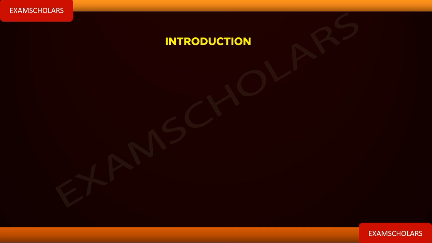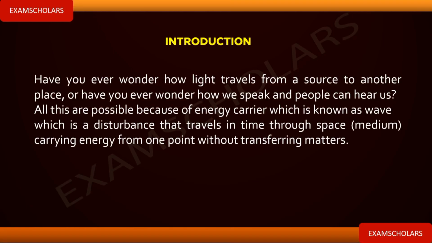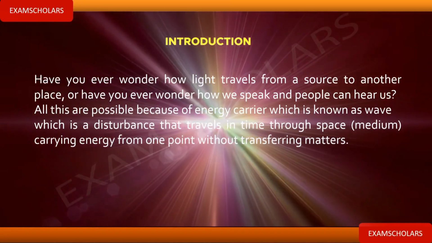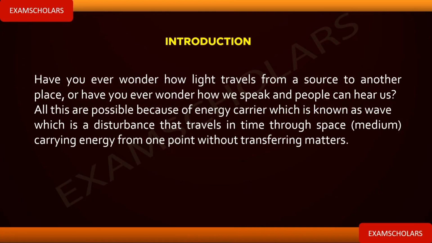And because you are using the sound to disturb the room, you are creating wave. Have you ever wondered how light travels from a source to another place? Or how we speak and people can hear us? All these things are possible because of an energy carrier which we know as wave.